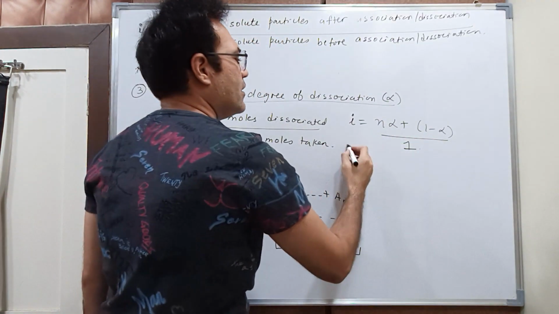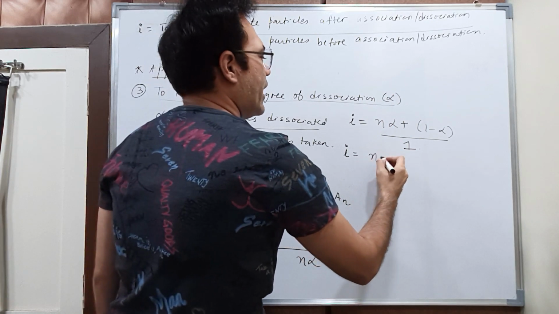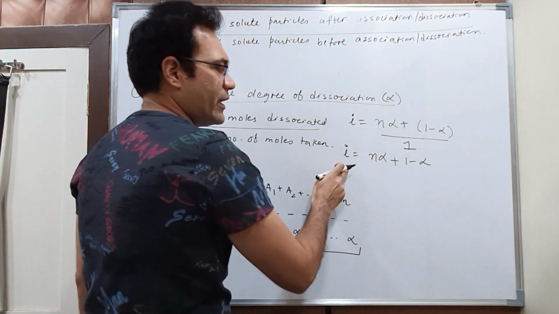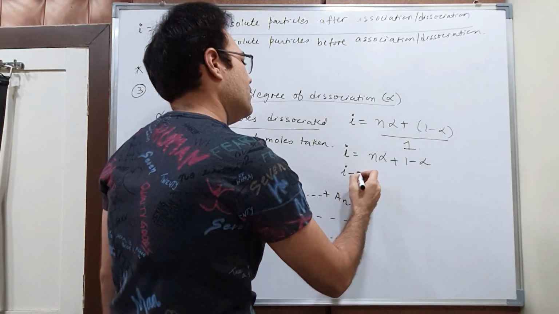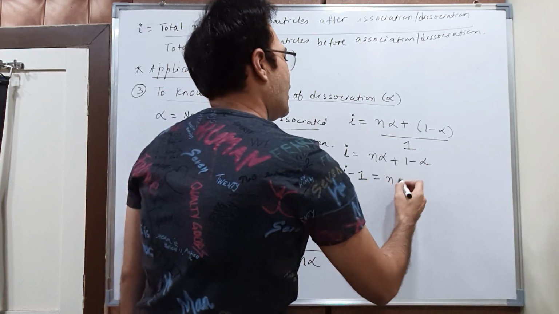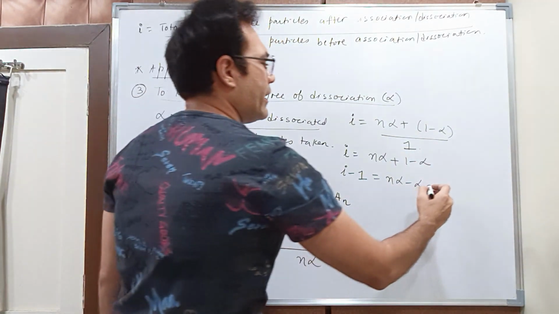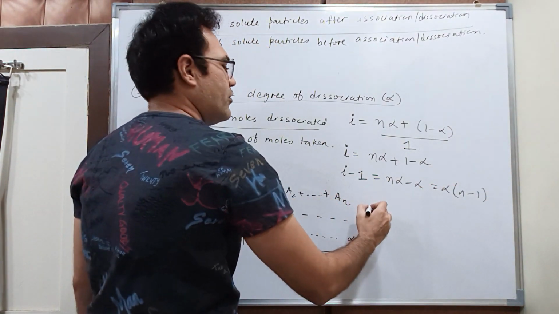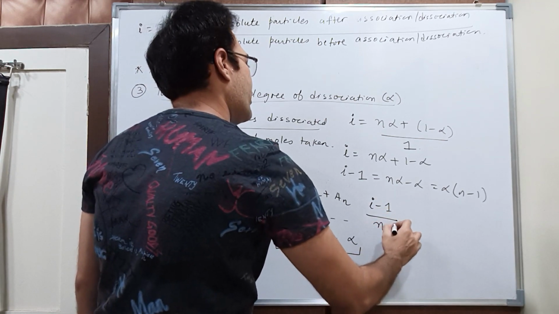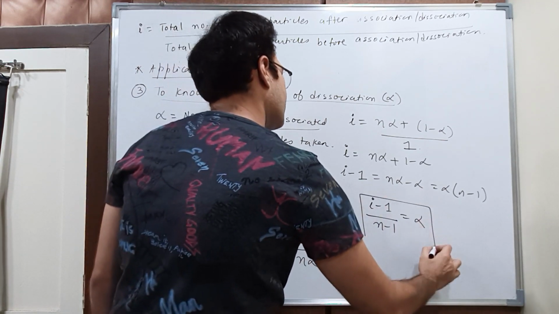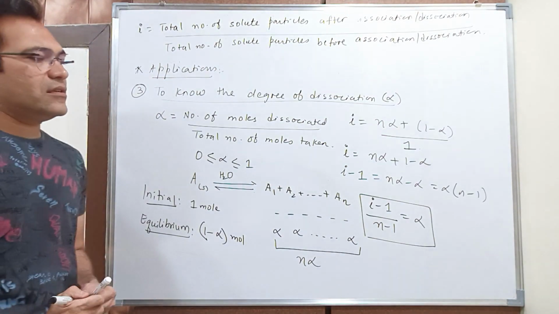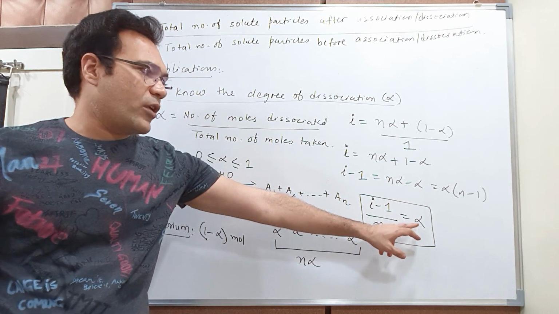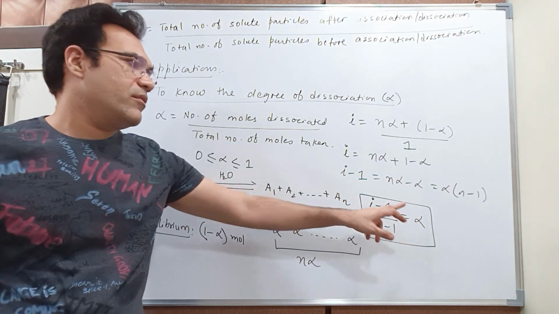So i is equal to n alpha plus 1 minus alpha. Take the 1 in subtraction, so you get n alpha minus alpha. Now you can take alpha common, you get n minus 1. Take n minus 1 in division, so you get i minus 1 upon n minus 1 is equal to alpha.